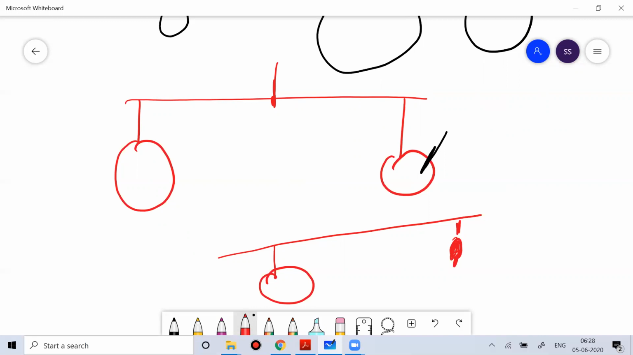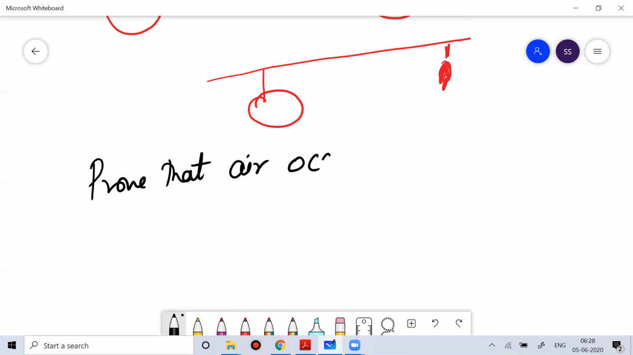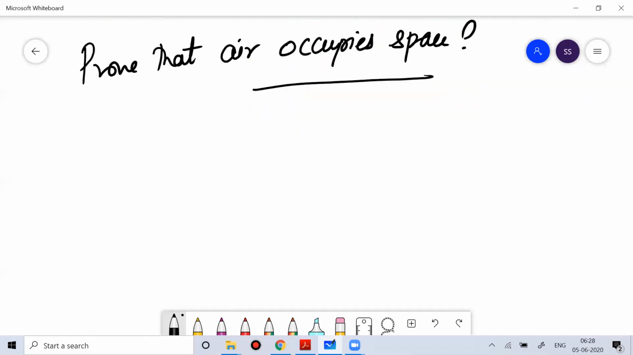And if you want to prove that air occupies space, if I ask you to prove that air occupies space, for that what you can do, you can take a glass beaker, something like this, and put water into this.